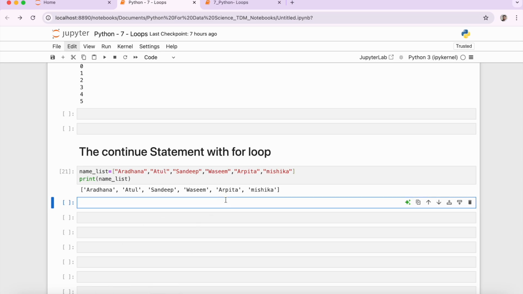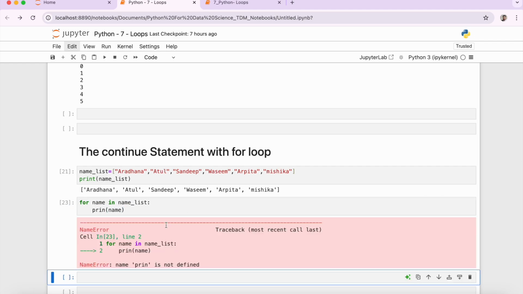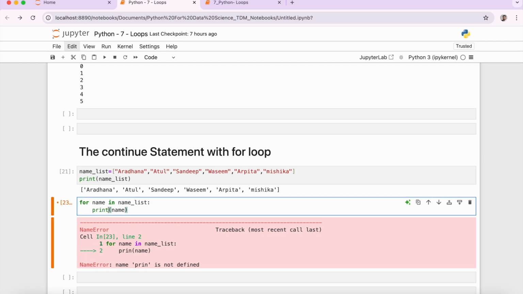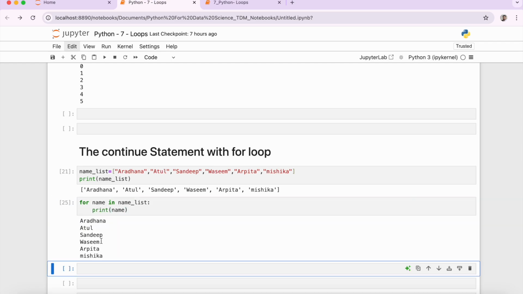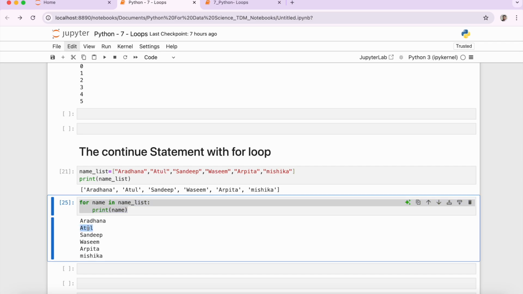So for that I'll simply use a for statement: for name in name list, print name. With this for statement all the names will be printed. Okay, that's a syntax error. Print, yep, all the names are getting printed, but I do not want this Atul name to be printed over here.